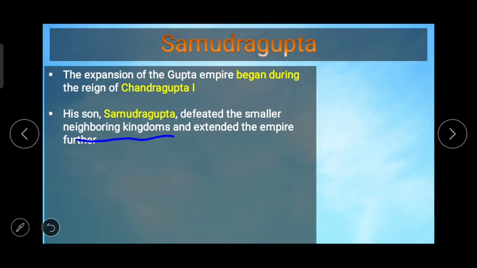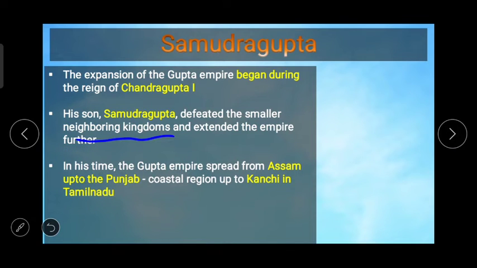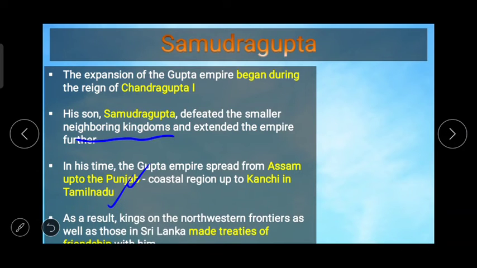In this time, the Gupta Empire spread from Assam up to Punjab, and he also conquered the eastern coastal region up to Kanchi in Tamil Nadu. So just think about the boundaries. Due to these victories, his power came to be recognized everywhere, because wherever you look, his range and his power are visible.